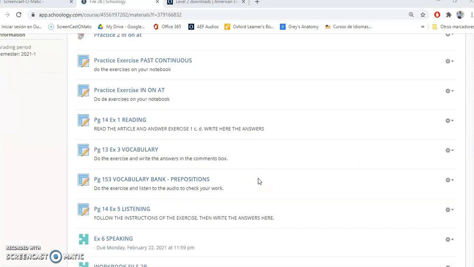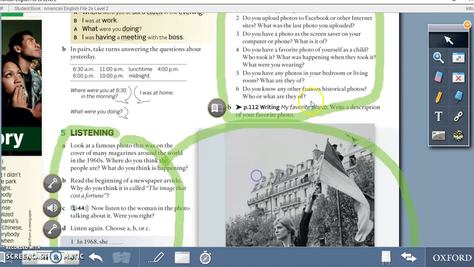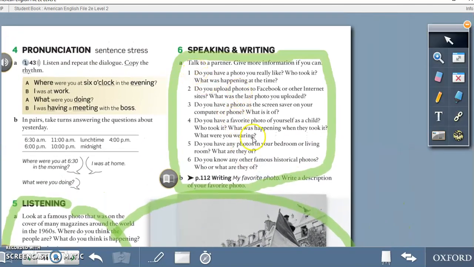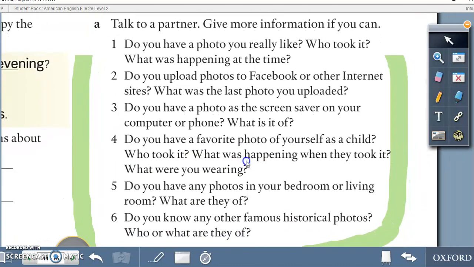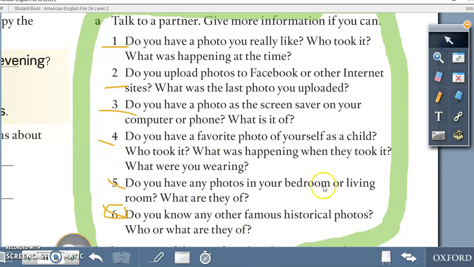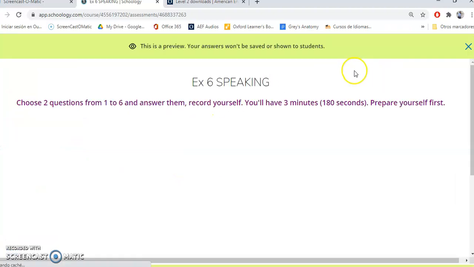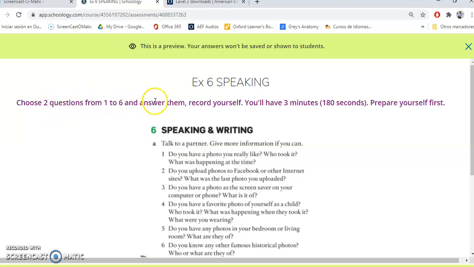Back to Schoology, I just want to review here this part of exercise 6. In speaking, you will have to answer these questions. You're going to choose 2 of these questions from 1 to 6. Okay? Well, you're going to choose 2 actually. Choose 2 questions from 1 to 6 and answer them.